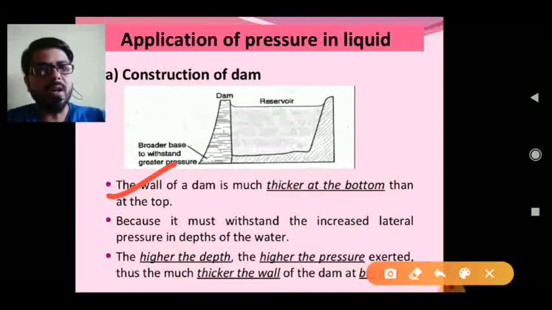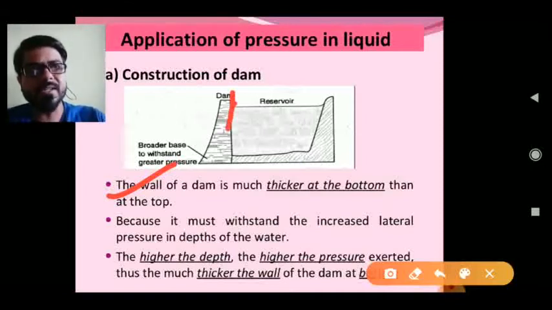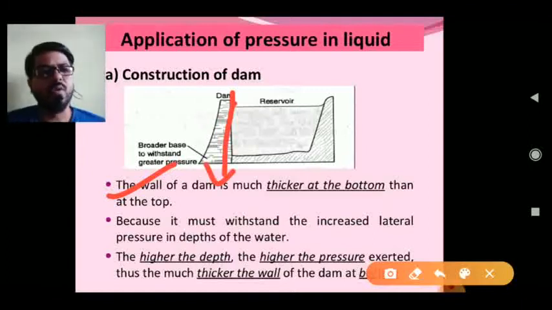So here you are seeing that the wall of the dam gets thicker from upside to downside. Why? Because when you go downwards in the water reservoir or in the sea, the pressure increases, because the depth of the water column increases.